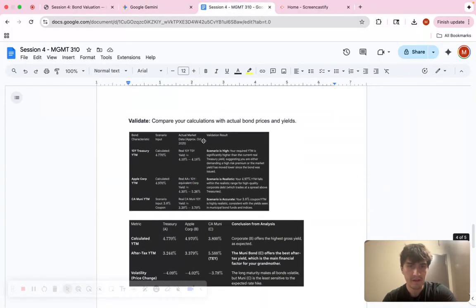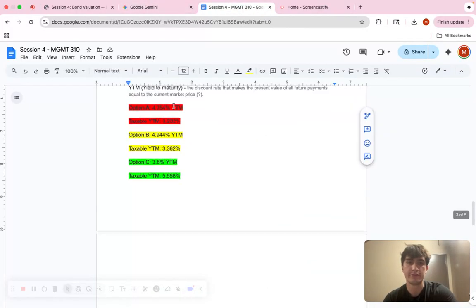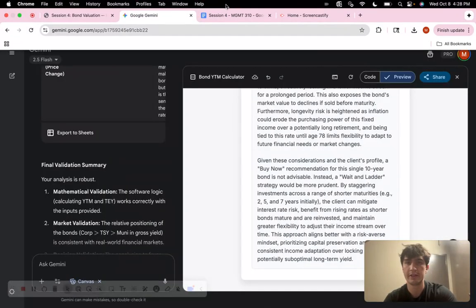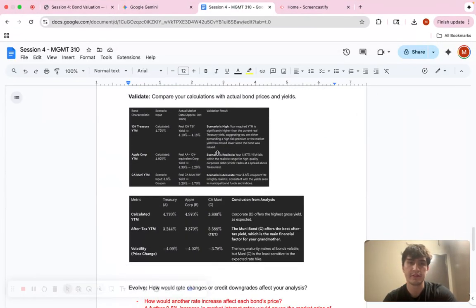So then after we have those results, because of the code we got working with Gemini, we go to the validate stage, which is comparing the calculations with the actual bond prices and yields. So you look at the Treasury one, the Apple Corp, and the California one. This is what we got with our calculator, 4.77, and anything inside of there is accurate.